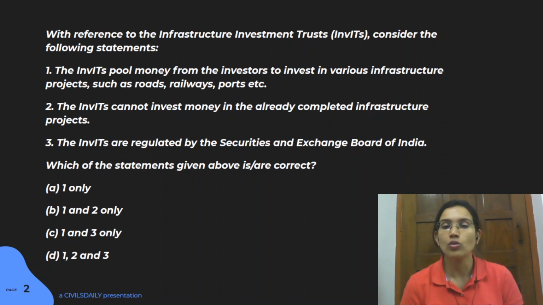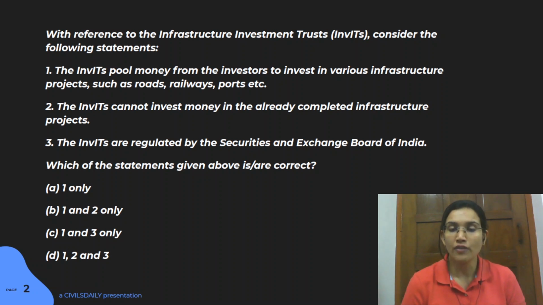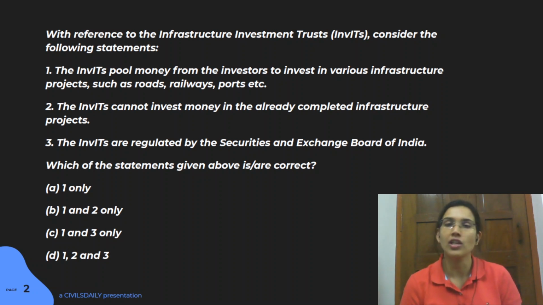If you're investing into a completed infrastructure project, then the possibility of getting a return is higher. So a lot of the share of these funds is invested into this, and the other portion is invested into infrastructure projects which are incomplete and still under construction. So a mix of both is there. By that logic, your statement 2 is wrong.